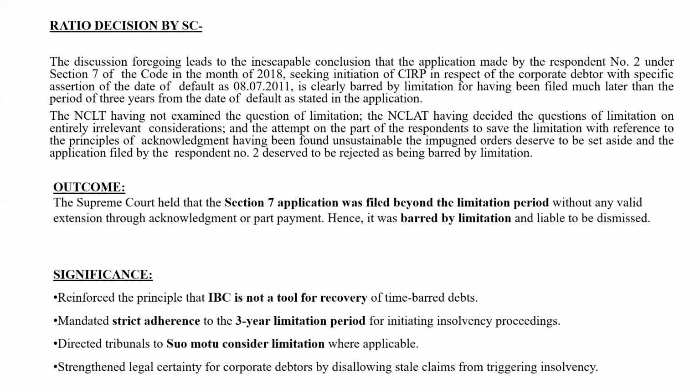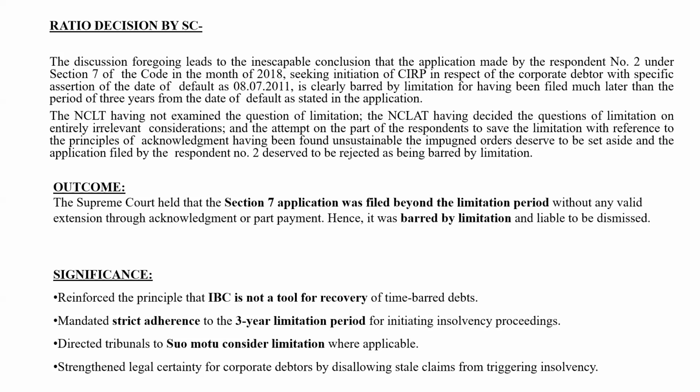Actually, here the court answers only on the basis of the arguments you put forth. So in this case, the financial creditor said that the date of default is 8th July 2011. Once you mention that the date of default is 8th July, it is clearly barred by limitation because the IBC came in 2016 only. And they said that 3 years had already elapsed. So the Supreme Court said the NCLT having not examined the question of limitation, and the NCLAT having decided the question of limitation on entirely irrelevant considerations, okay?